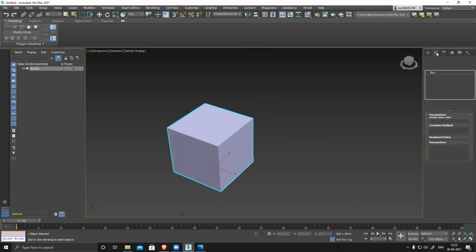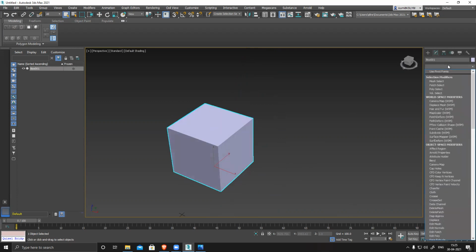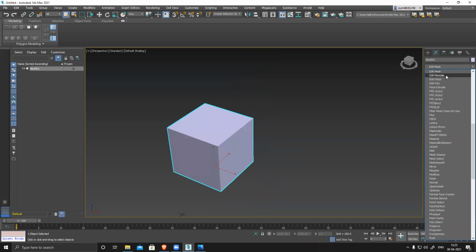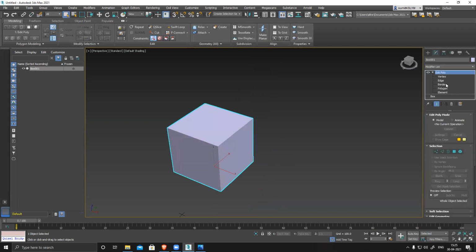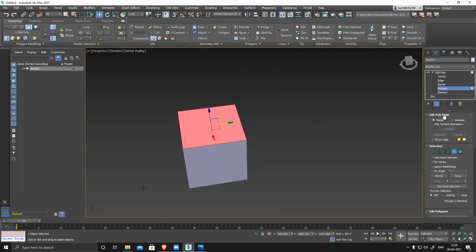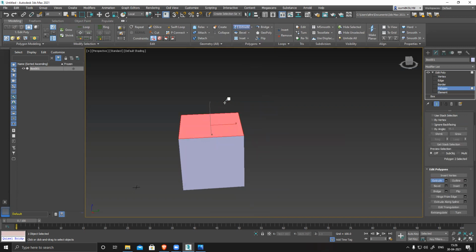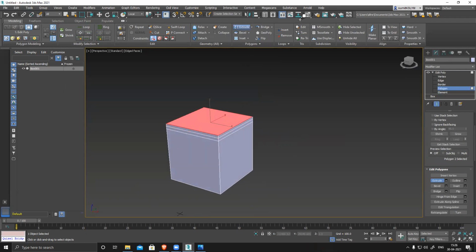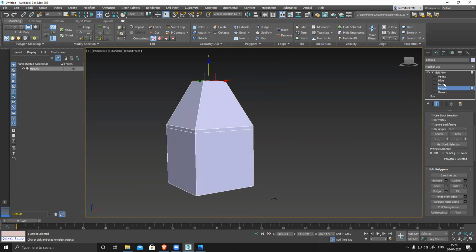Just created a box. Display edit button. Polygon. Extrude. Extrude. Extrude. So just modified a couple of things here and there.